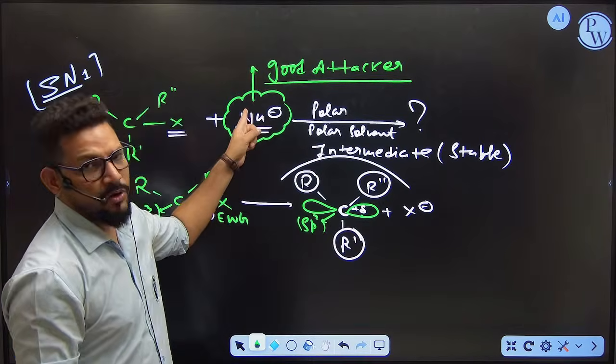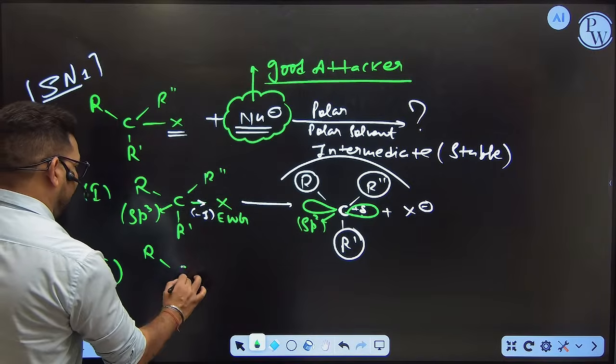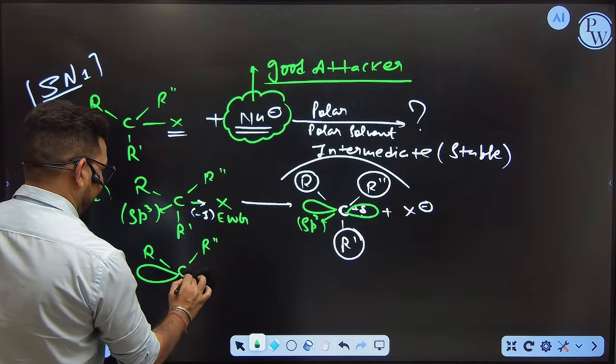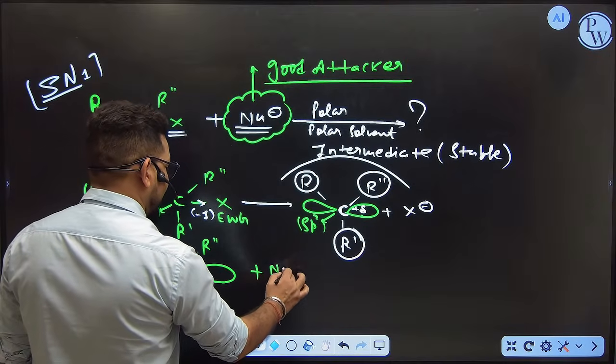Now the nucleophile is saying, okay, now I am a good attacker, so I am going to attack on you. Now let's see what will happen. R-C, R dash, R double dash. This is the vacant p orbital and positive charge. The nucleophile is eager to attack on the positive charge.